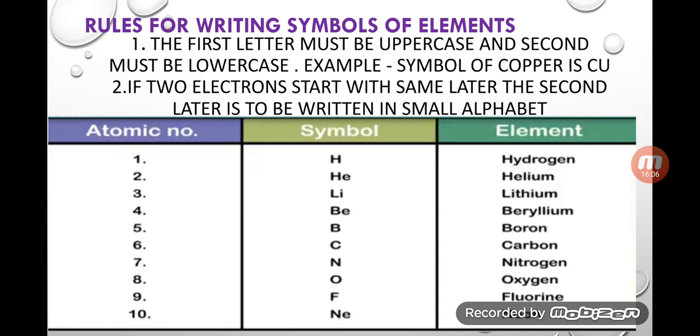Li, lithium, atomic number 3. Be, beryllium, atomic number 4. B, boron, 5. C stands for carbon, 6. N, nitrogen, 7. O stands for oxygen, 8. F, fluorine, 9, and Ne, neon, atomic number 10.